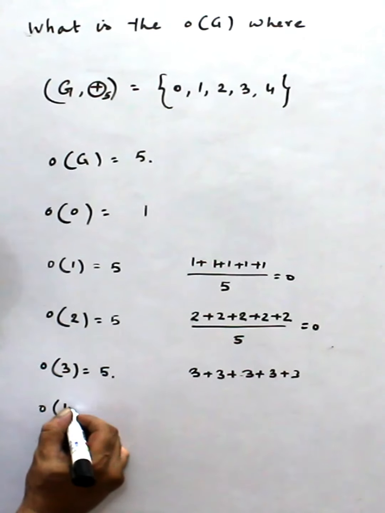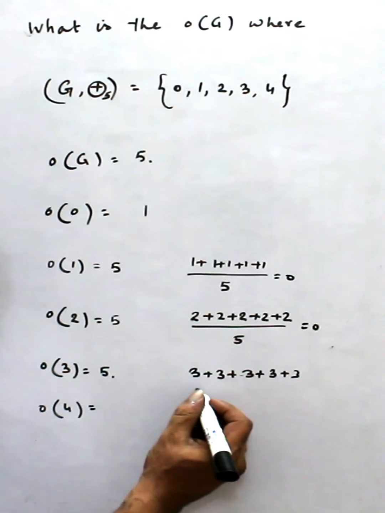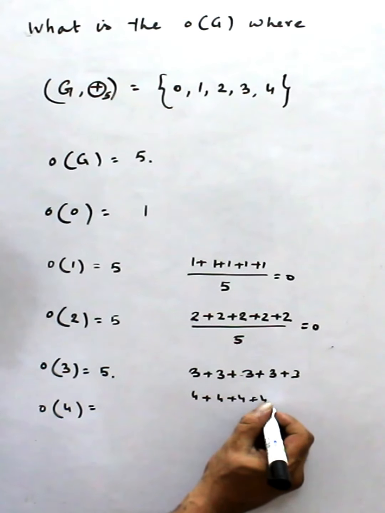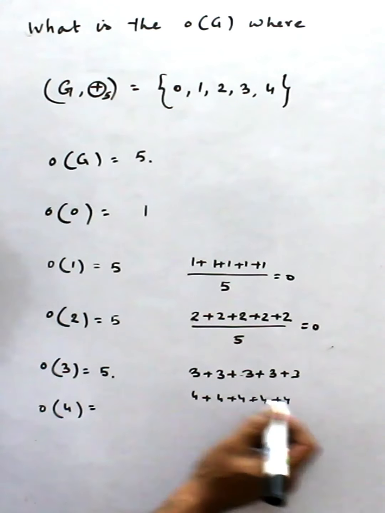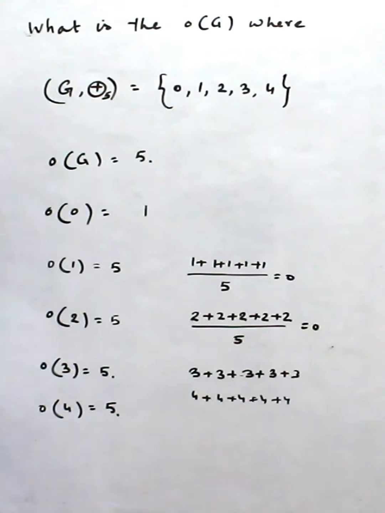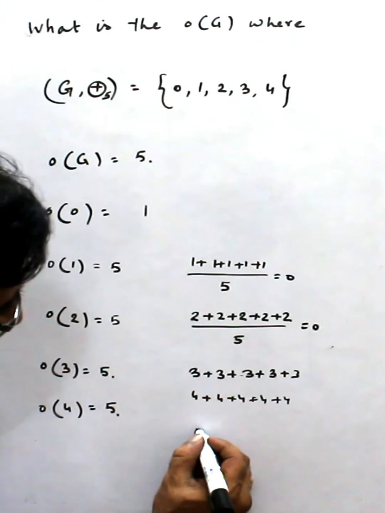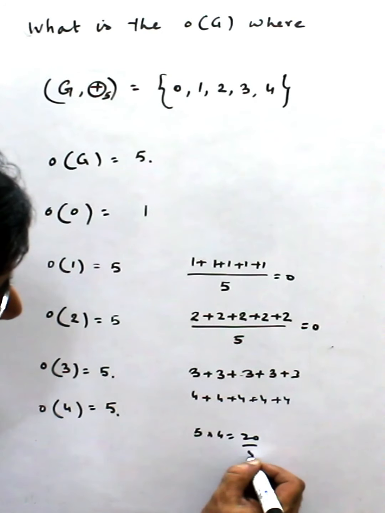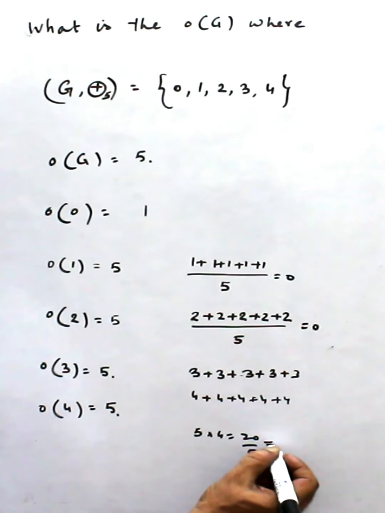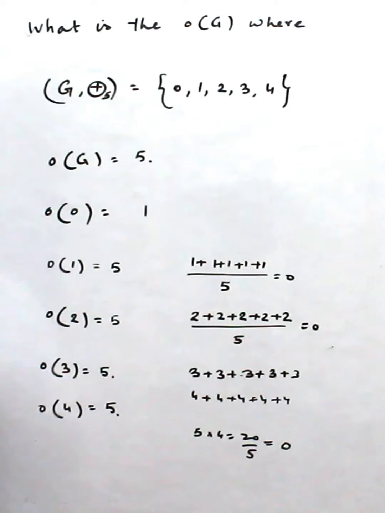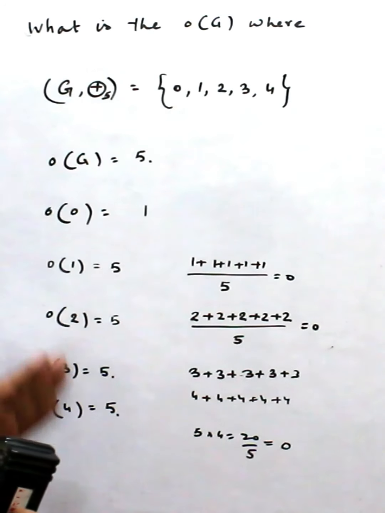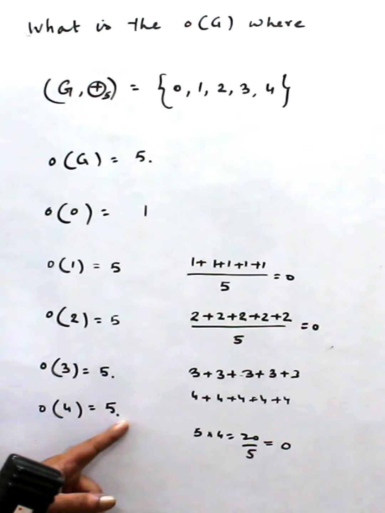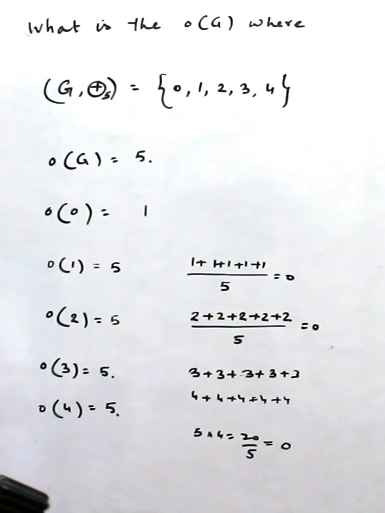Order of 4: 4 plus 4 plus 4 plus 4 plus 4. How many times? It is also 5. 5 into 4 becomes 20, and 20 divided by 5 leaves remainder 0. So except for the identity element, all have order 5, because no smaller number can make 4 equal to 0.